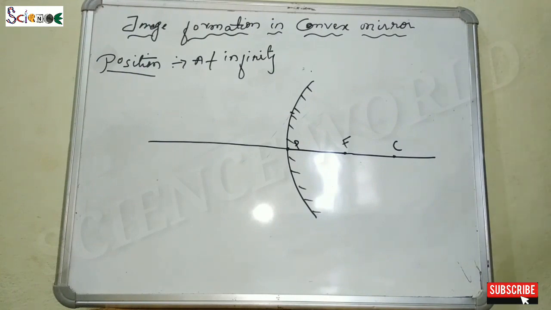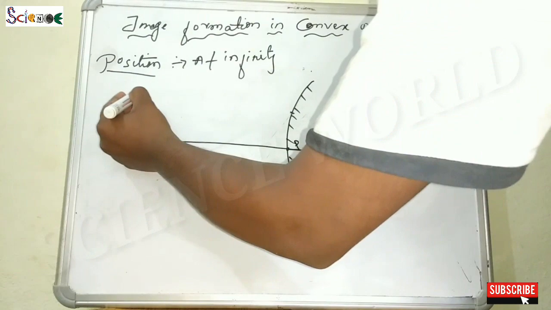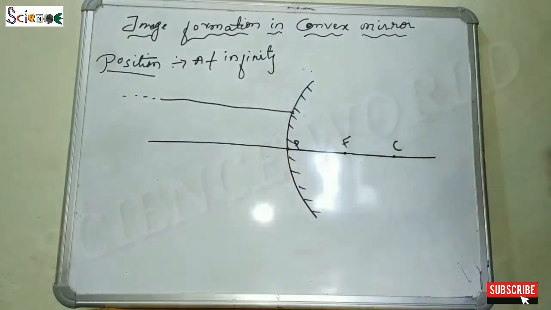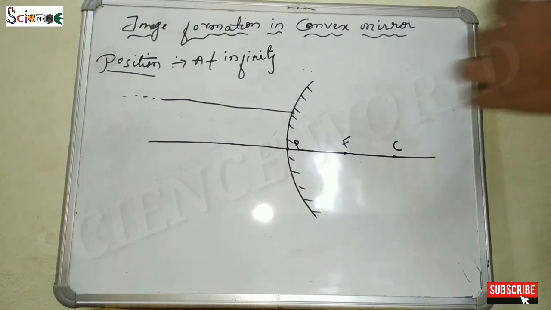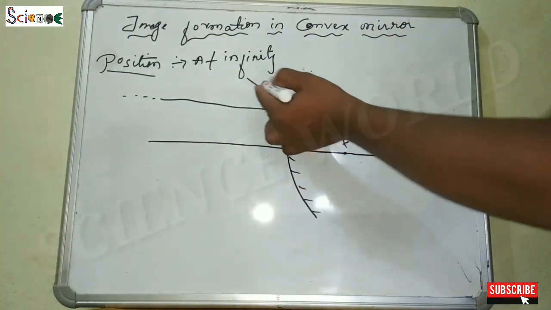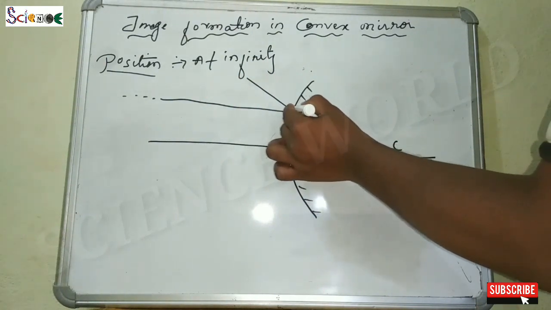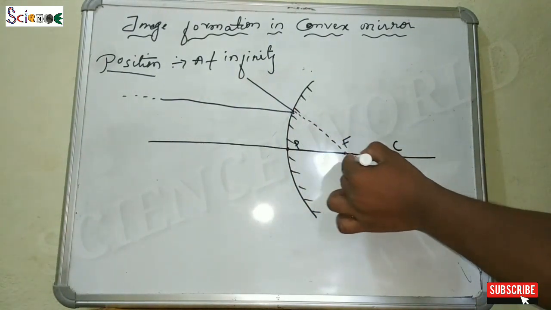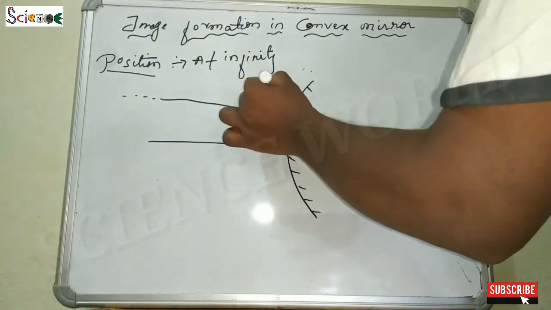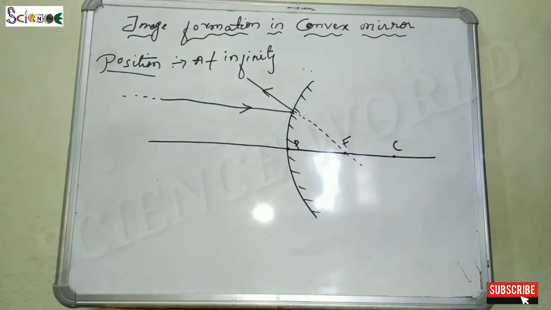Now let's learn the formation of images in the convex mirror. There will be two positions given in the convex mirror. First is when the object is kept at infinity. We have to know how the ray will come from infinity. Let's see here. This is the ray which is parallel to the principal axis, incident on the reflecting surface of the convex mirror. The nature of a convex mirror is to diverge the ray of light, so it will diverge in a manner whose reflecting surface will create an imaginary ray which passes the focus. It is the incident ray, it is the reflected ray. We can see it's forming the imaginary ray.